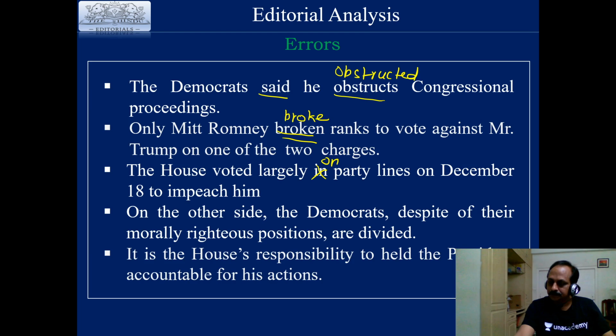Where is the error? Here we should not use "of" after "despite". We should not use "of". Despite their morally righteous positions, they are divided.